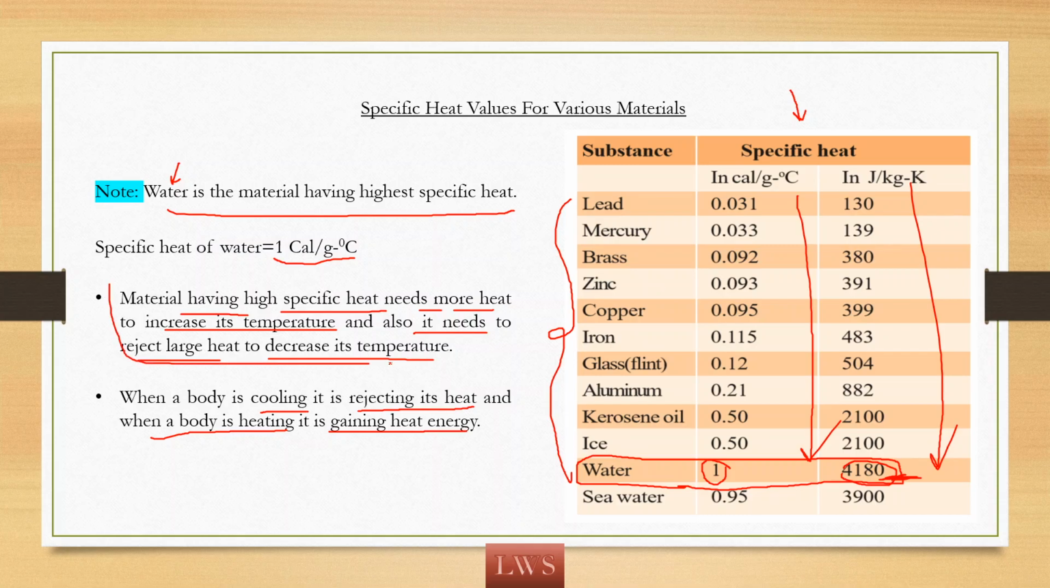So consider this point. If a material has high specific heat, it will take more heat to change its temperature. Specific heat means the heat required to change its temperature. So to change the temperature of a body, a material with high specific heat takes a high amount of heat, and a body with high specific heat has to reject a large amount of heat so that its temperature will decrease.